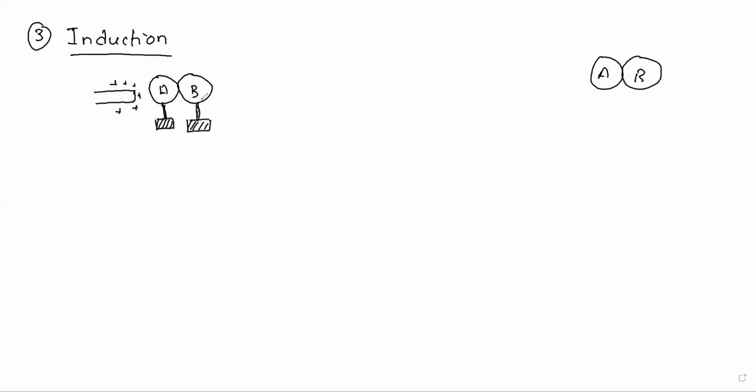So unlike charges start attracting each other, so the electrons from body B start to attract the positive charge. How will they attract? See, here is that positively charged body. I'll draw and show you. This is a positively charged body. Now what happens? This is conductor A and this is conductor B. Okay, this is placed on an insulating stand.